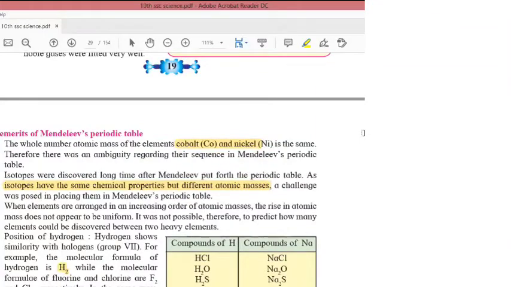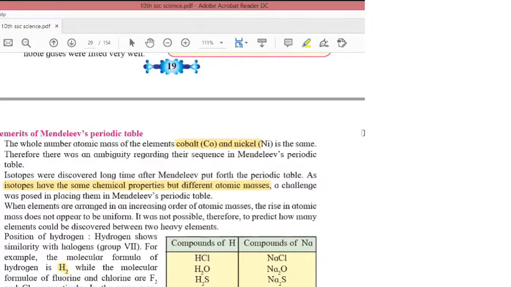Next, demerits of Mendeleev's periodic table.